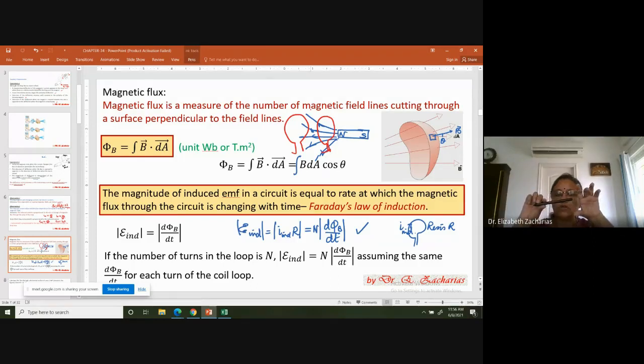Similarly, when you pull it away, the number of lines cutting through the area decreases, or there is a decrease in the flux as a function of time. So this is the way you have to understand the concept of flux change. Flux, you have to remember, is represented by the number of lines cutting through the area. So when you're pulling the source away, fewer lines are cutting. When you're bringing it closer, more lines are cutting. So you also have to understand the concept of increase as a function of time and decrease as a function of time. Increase as a function of time, let's call it plus, and decrease as a function of time, let's call it minus.